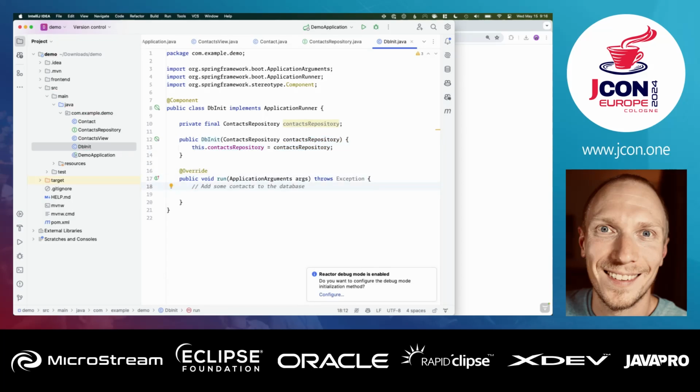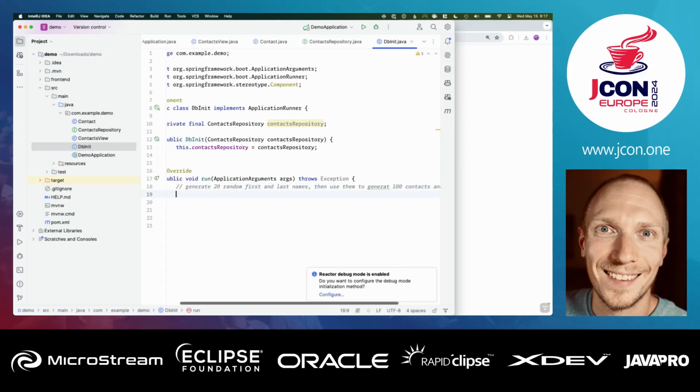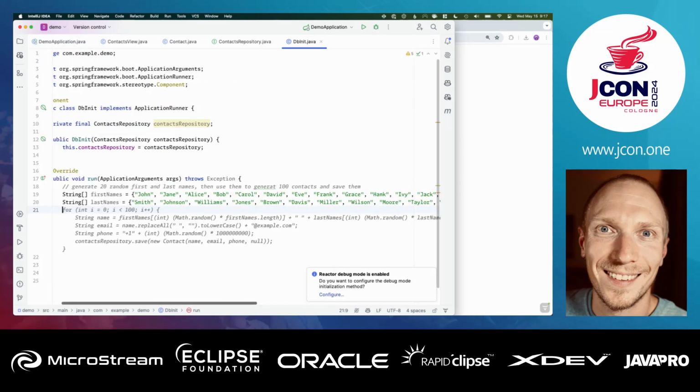So this is a pattern that I've started using a lot with AI tools. It's super handy to generate some test data. So I notice if you just tell it like generate 100 contacts, it's going to be garbage at that. But if you tell it a couple of steps of what you want to do, so say like generate 20 random first and last names, then use them to generate 100 contacts and save them, this should produce something that's a lot more useful for us.